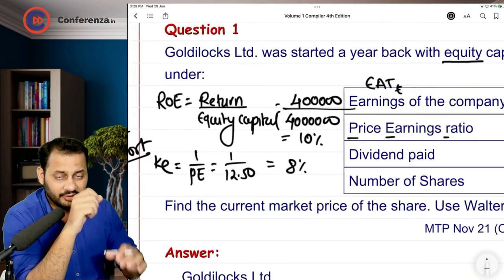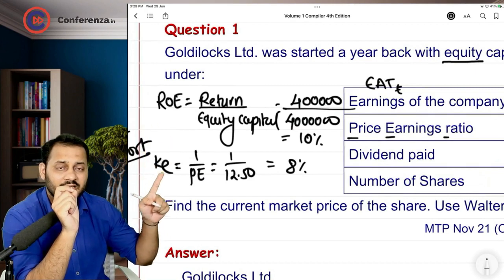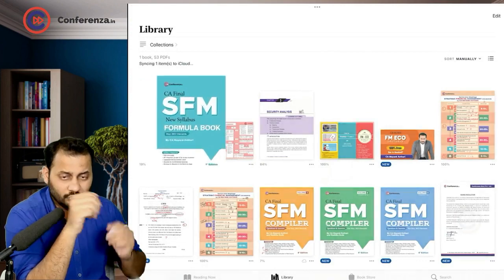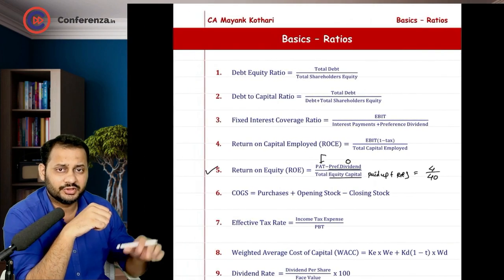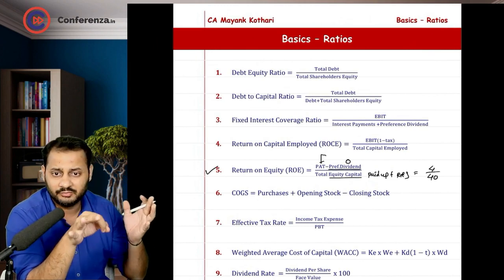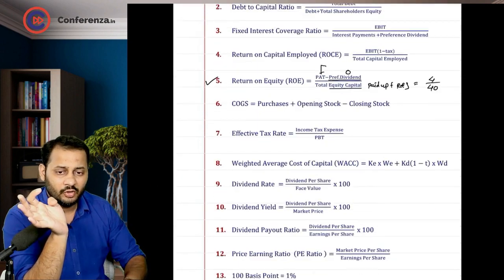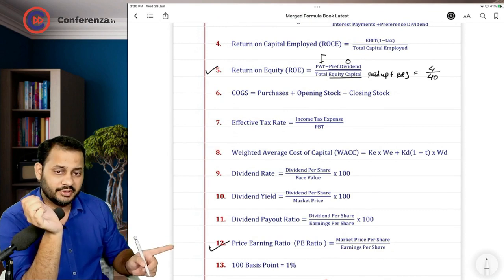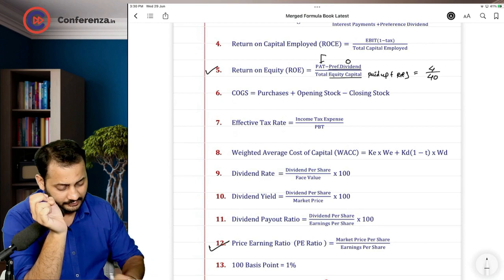You have learned about two different formulas in this question, return on equity and KE is equal to 1 by PE. So again, opening up the formula book. In the basic ratios, I told you that I'm going to take these formulas whenever the question comes. So we are done with formula number 5. Also we are done with formula number 12, which is PE ratio. Right? Shall we move ahead? Cool.